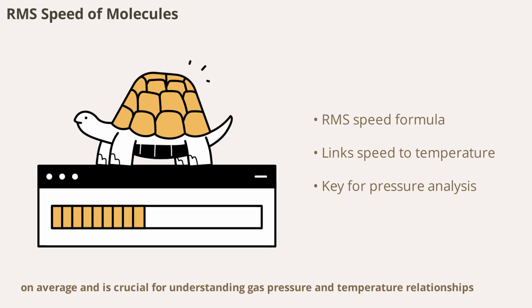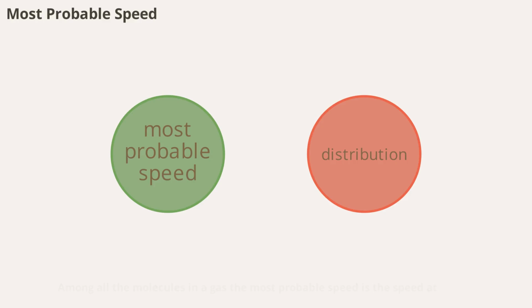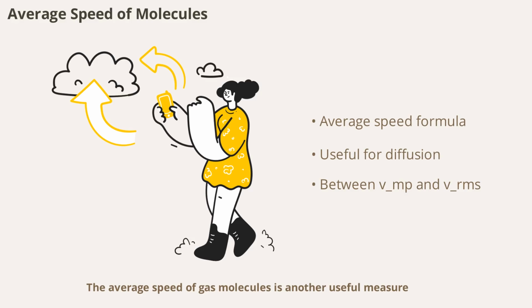Among all the molecules in a gas, the most probable speed is the speed at which the largest number of molecules are moving. It's slightly less than the RMS speed and is given by v_MP equals sqrt(2kT/m). This value is important in statistical mechanics and helps describe the distribution of molecular speeds in a gas sample. Average speed of gas molecules is another useful measure, calculated as the mean of all molecular speeds.